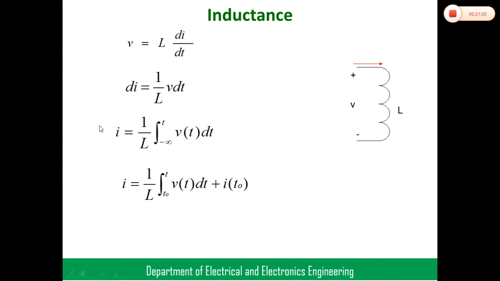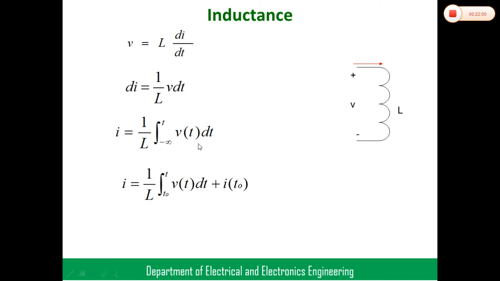This is nothing but the current passing through the inductor. I is equal to 1 by L integral V dt. In terms of time, with the initial conditions also required, I is equal to 1 by L integral t naught to t V of t dt plus I of t naught. If we require initial conditions, we will discuss them in the transients topic. Okay, this is about current.